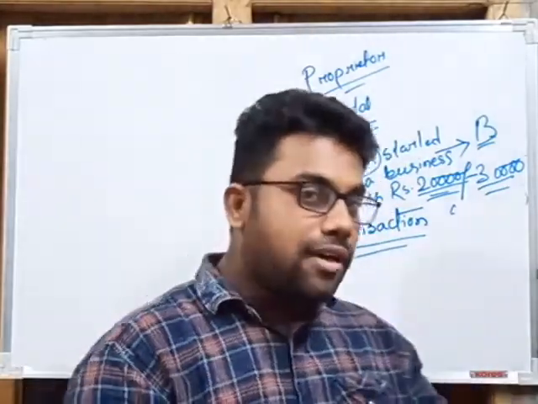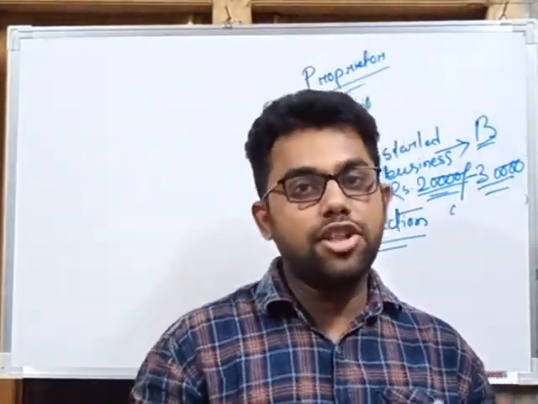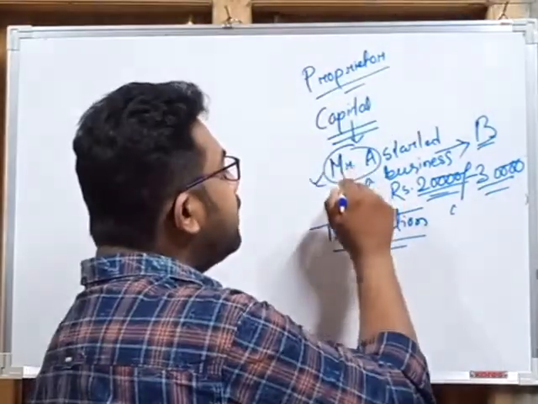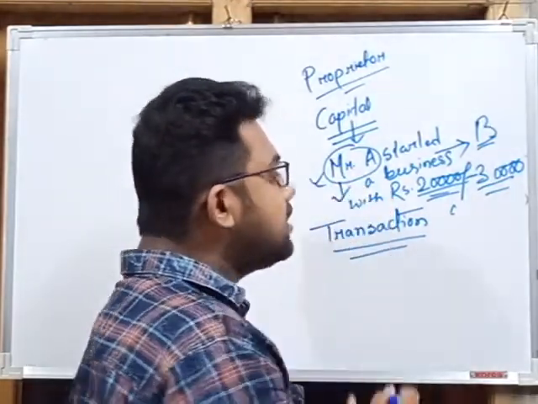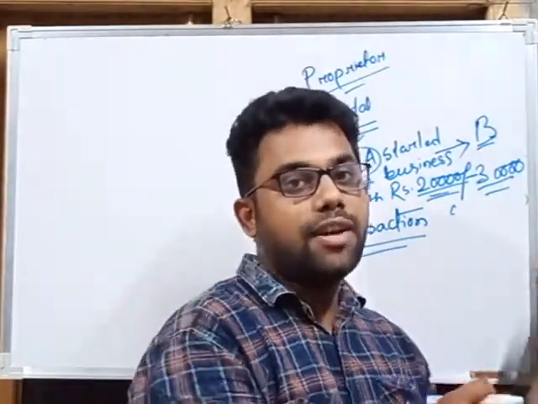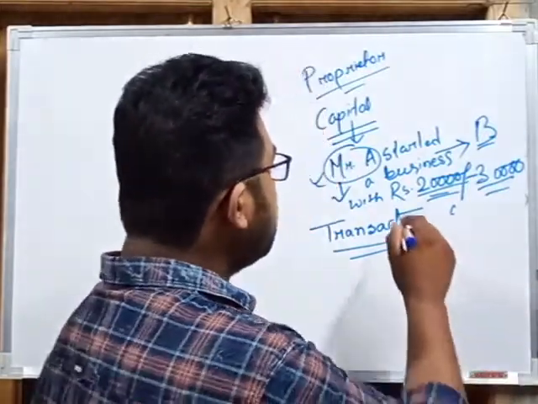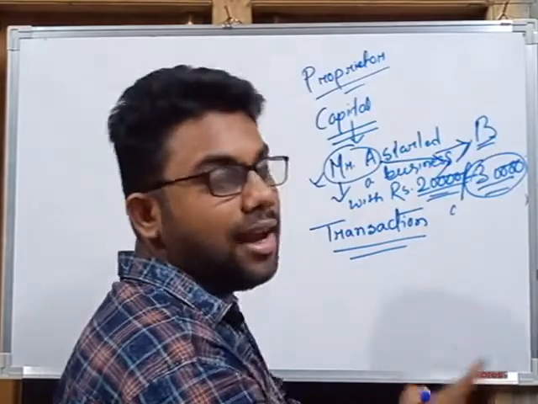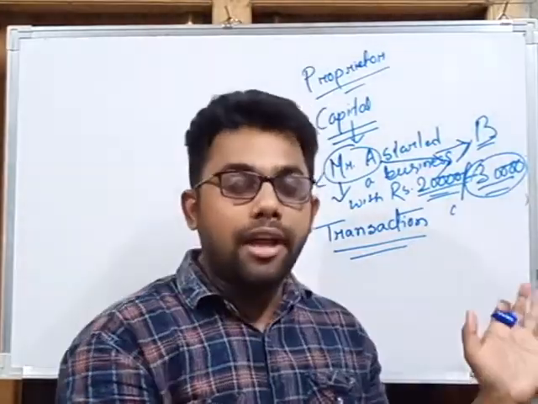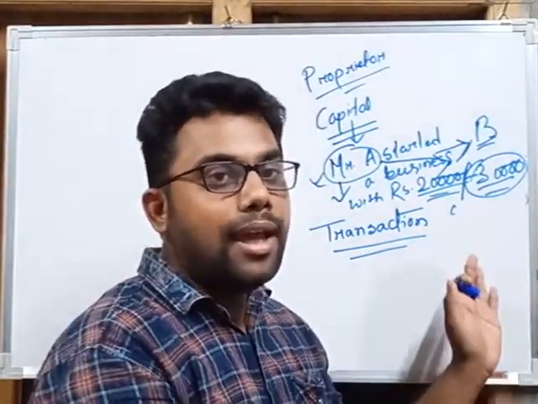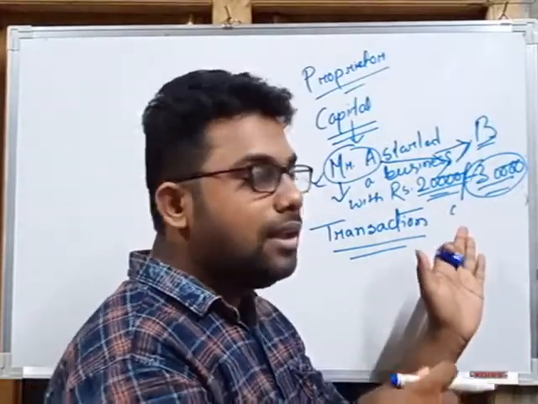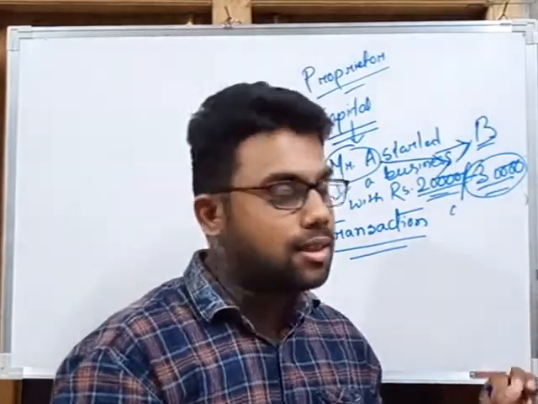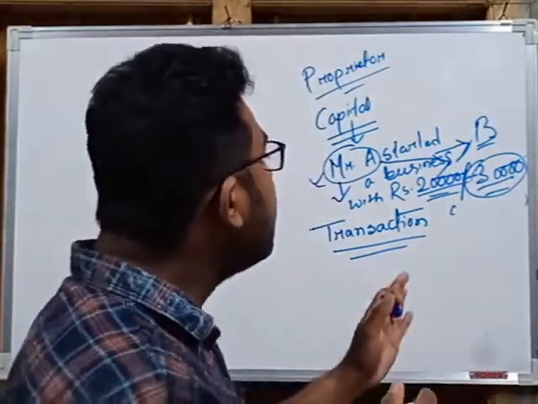Non-monetary events are those events which do not affect the financial position of the business, like Mr. A playing football. In such a case, it does not affect his financial position. But Mr. A selling goods to Mr. B for rupees 30,000 is a transaction and a monetary event too, because it affects the financial position of both A and B. So we can call it a transaction. These are the important terms that we learned in our last class.